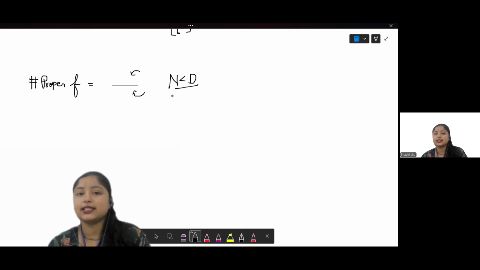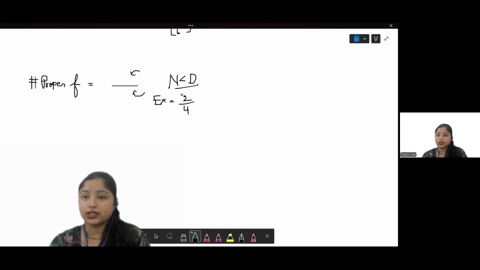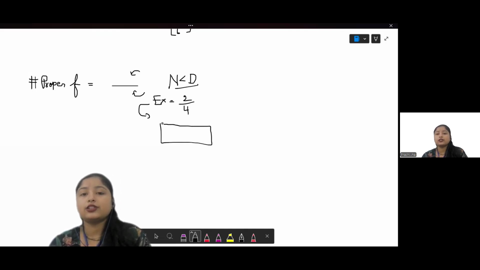Now, how does it work? Let's see an example. For example, we have 2 over 4. Now you see, in this case, the numerator is smaller than the denominator. Let's see how it works. For example, if we have a box that has a total of 4 sections, like 1, 2, 3, and 4, right?